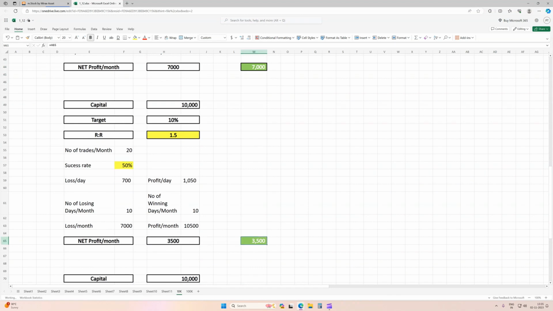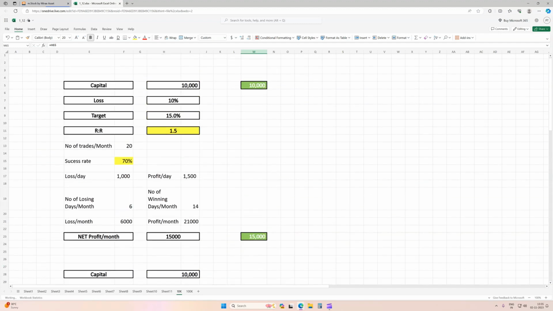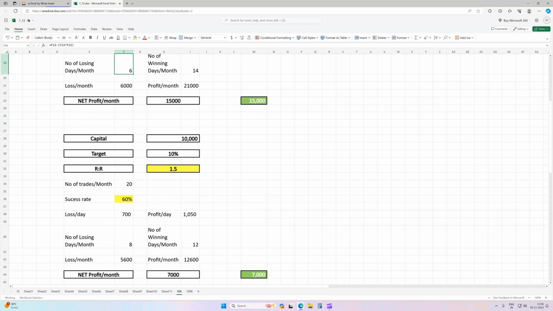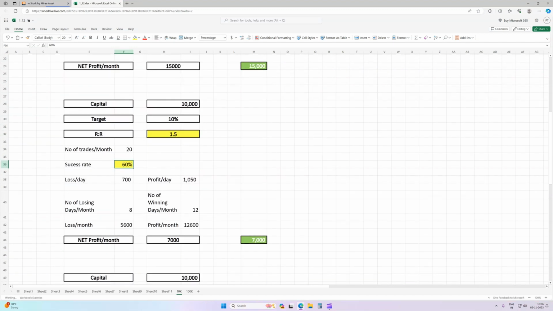So why am I doing all these calculations? Because the major mistake, at least what I understood for myself, is that we always strive for a winning trade. Most of the time we don't accept our mistake and get out of that trade, and then the result of that trade becomes a big loss. We can go back to this 70% success rate, where we are losing almost 6 days in the month, but still we are making 150% profit on our capital. And if we reduce the target and success rate, we are still making 70% profit on our capital.